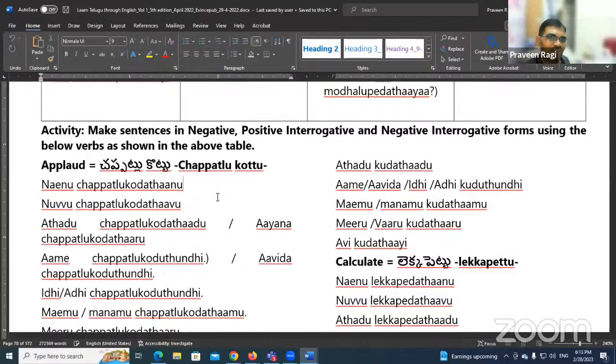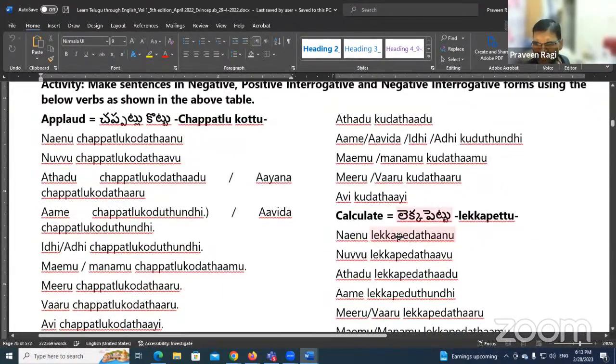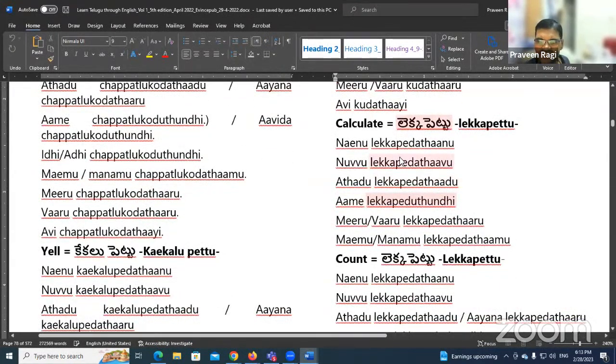So once you start writing with your hands, it will be easy for you. You will understand the concept. So start writing and make the sentences. Similarly, let's try this one. లెక్క పెట్టు. This is a commonly used verb అండి. నేను లెక్క పెడతాను.